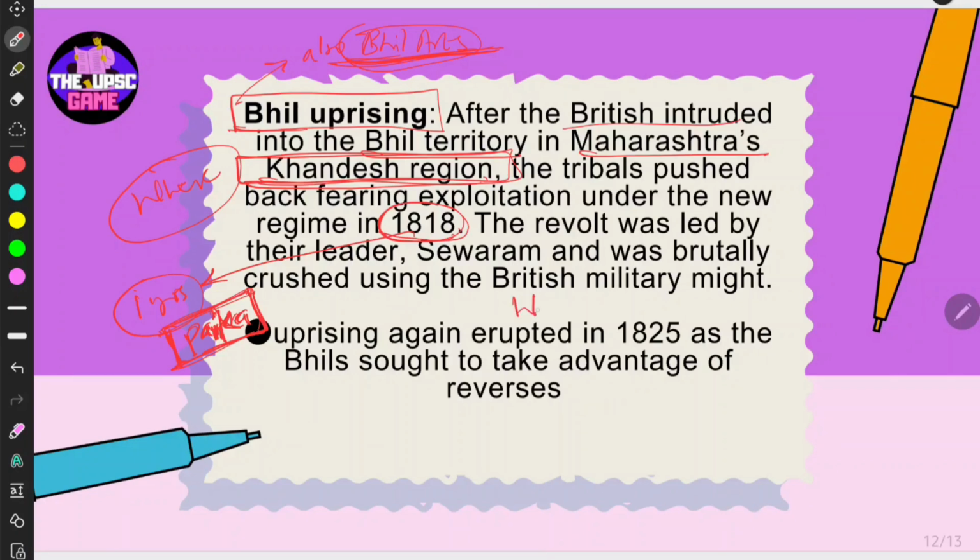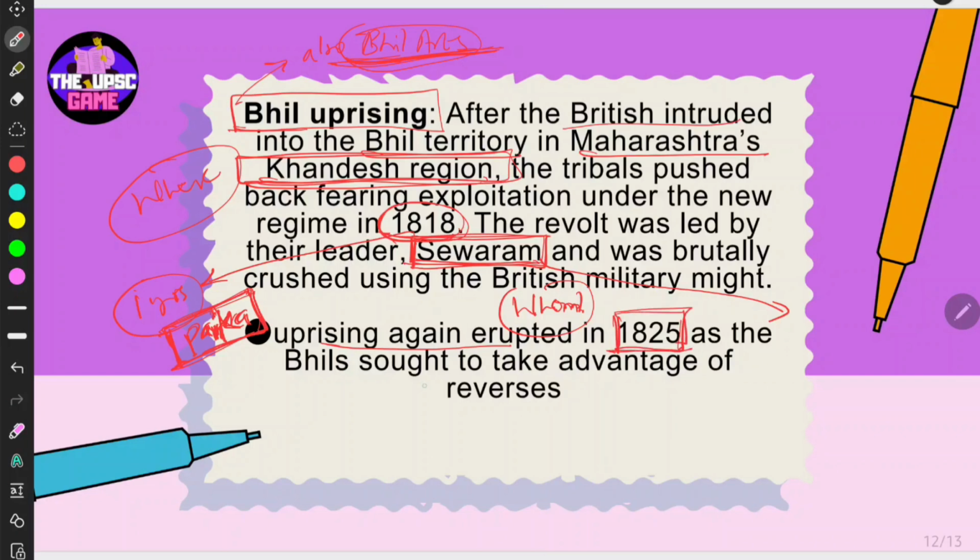And by whom? That is Sevaram. I would generally remember this name, particularly with respect to the map. Why? Because it is easy like that. Here it is Rajaram, here it is Sevaram. I would just remember like that. It would be easy for me like that, right? There are two instances of this uprising, that is in 1818 and 1825 also. This may not be a major fact.